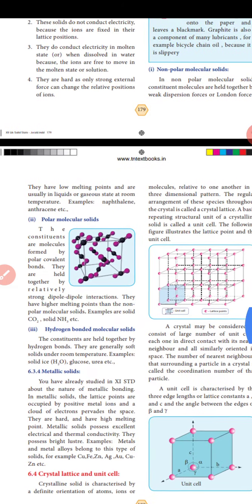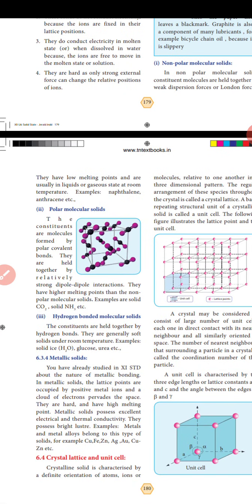The next, polar molecular solids. The constituents are molecules formed by polar covalent bonds. They are held together by relatively strong dipole-dipole interactions. They have higher melting points than non-polar molecular solids. For example, solid carbon dioxide and solid NH3, etc.